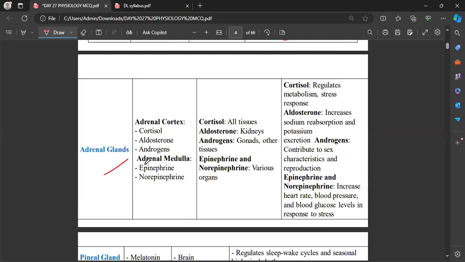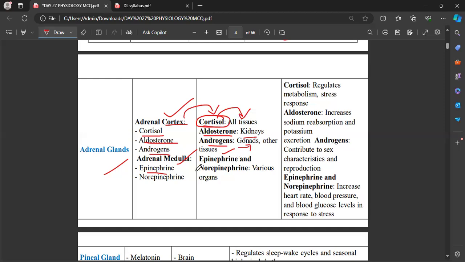Now, adrenal glands. See, we have two target areas: the adrenal cortex and the adrenal medulla. In the adrenal cortex, they are going to release cortisol, aldosterone, and androgens. In the adrenal medulla, they are going to release epinephrine and norepinephrine. Okay, this adrenal cortex is going to release cortisol, and this cortisol will show its action in all the tissues, and aldosterone will act particularly on the kidney, in reabsorption. And androgens, obviously, act on the gonads and other tissues.